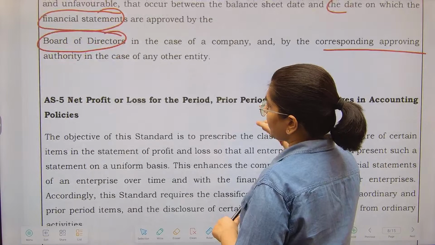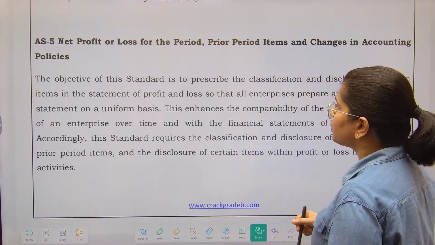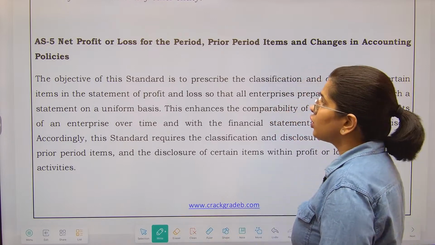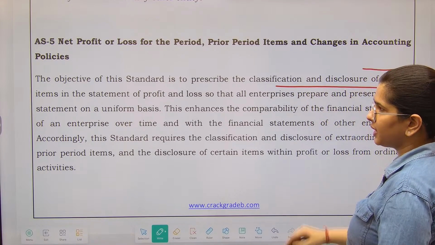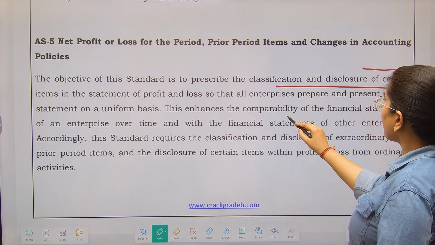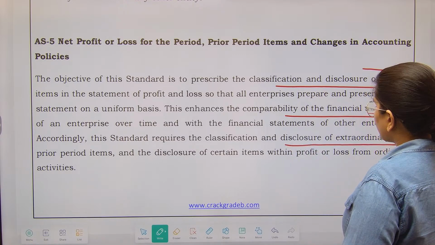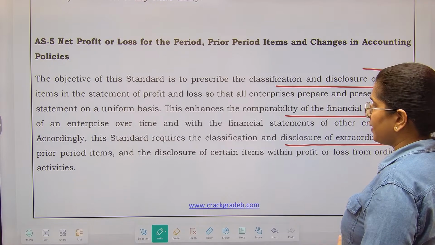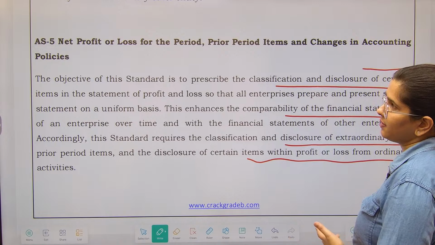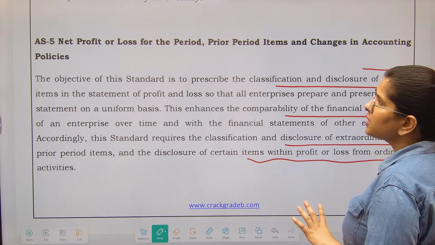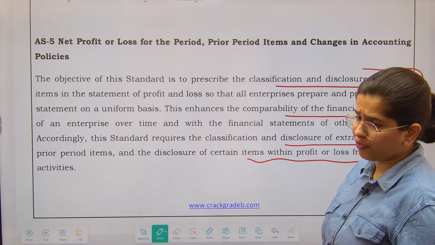Next is AS5, that is the net profit or loss for the period or the prior period items and the changes in accounting policy. So the objective of the standard is to prescribe the classification and disclosure of certain items. This enhances the comparability. The standard requires the classification and disclosure of extraordinary and prior period items and the disclosure of certain items within profit and loss from the ordinary activities. So this is about how you are going to do the classification in the net profit or loss.